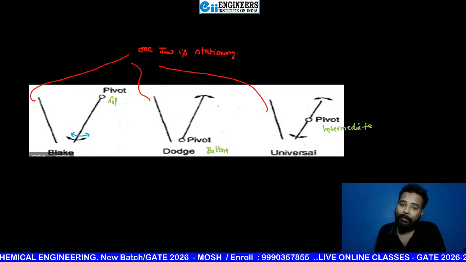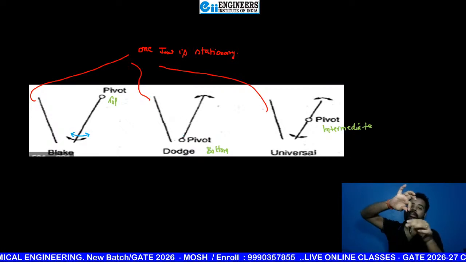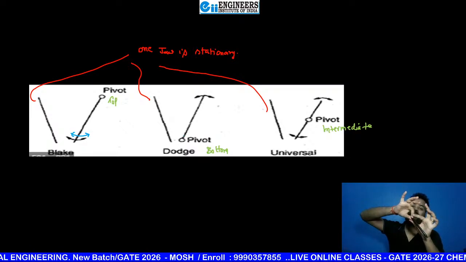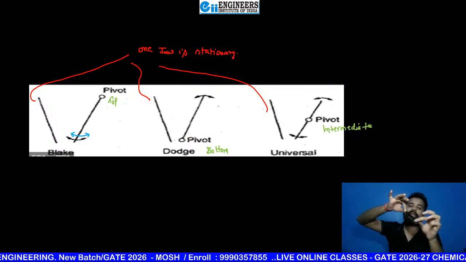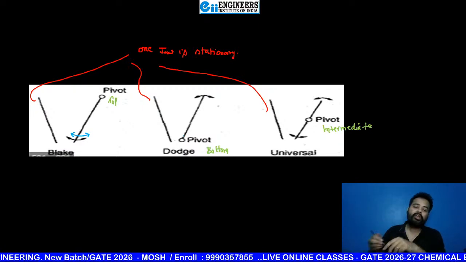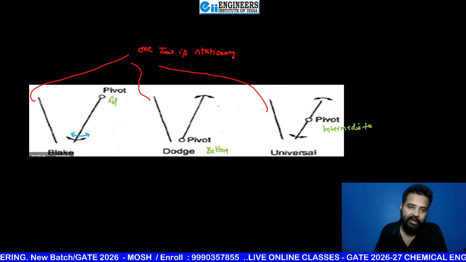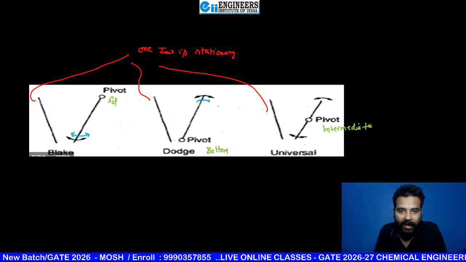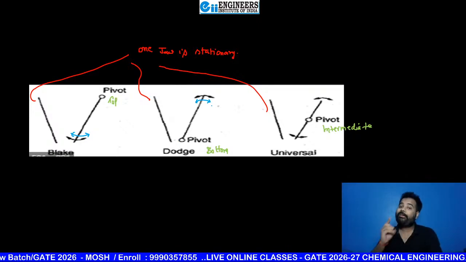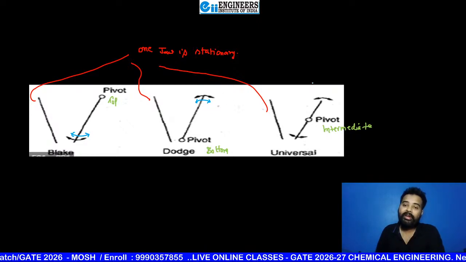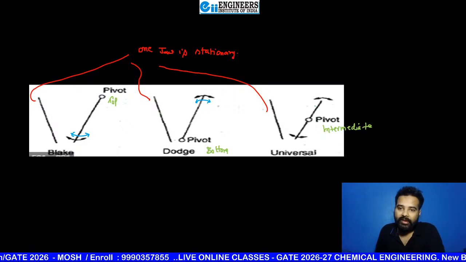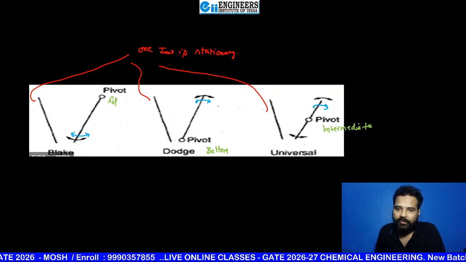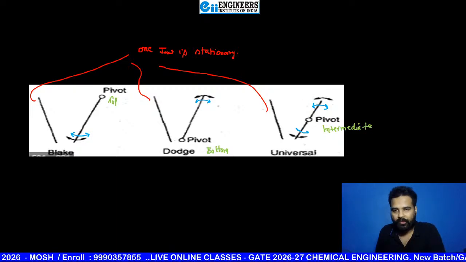If it is pivoted at bottom, like if pivoted here, it can't move here now. It can take motion only at this side. Similarly, if pivoted here, then it can move here. If the pivot point is at the bottom, then motion will be at top. But if the pivot point is at some intermediate point, then it can move at top as well as at bottom.